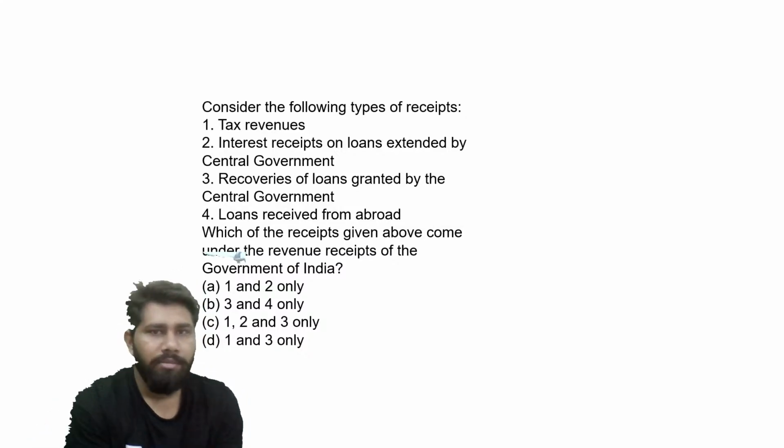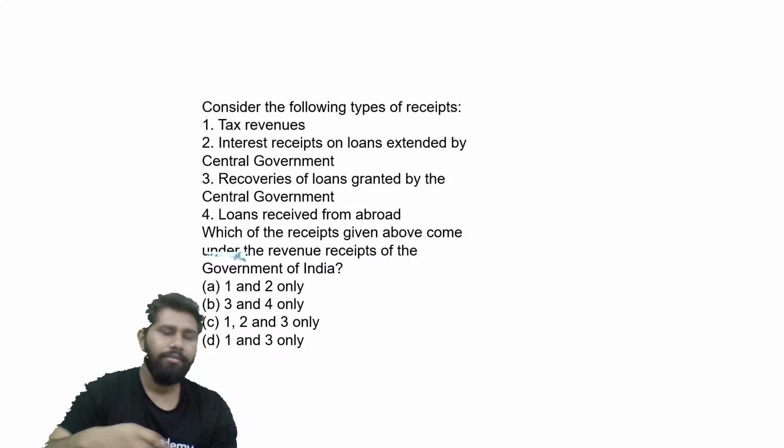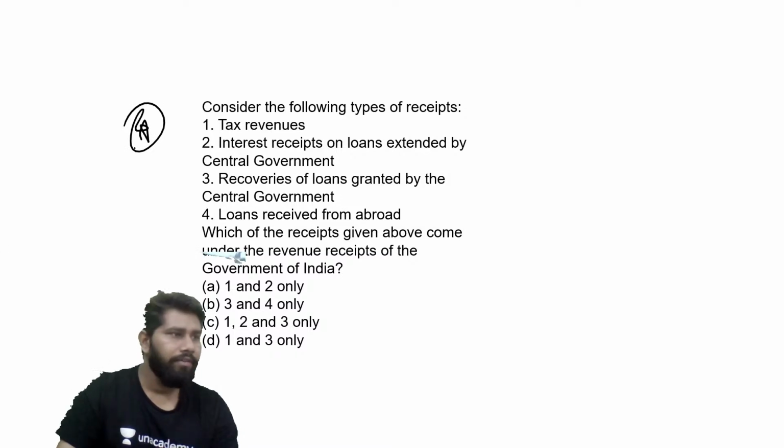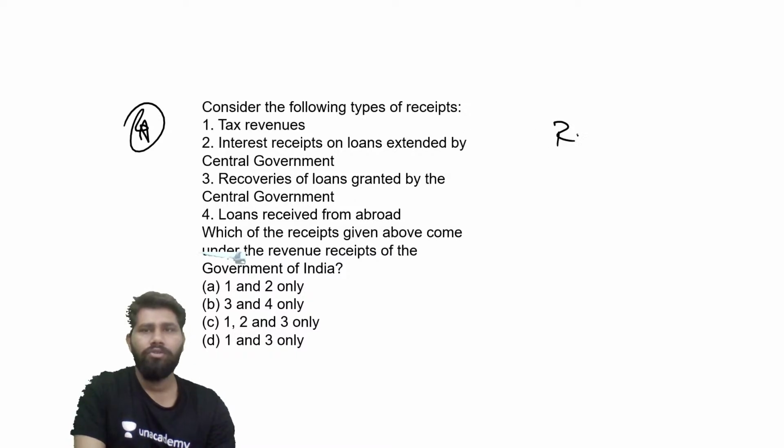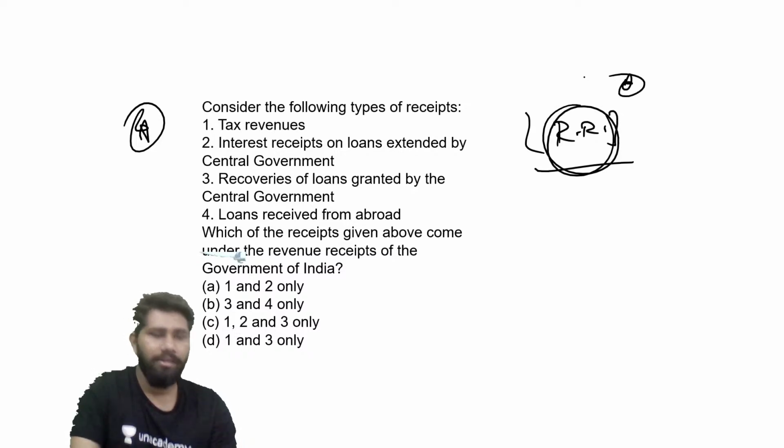Revenue receipts of the government of India. Very important kind of question, guys. Mark a star on this question. Everyone knows that there are two types of receipts which are written in the government budget. One is revenue receipts and another one is capital receipts. So which of them form part of the revenue receipts of the government?